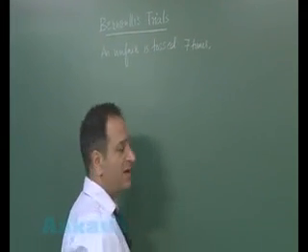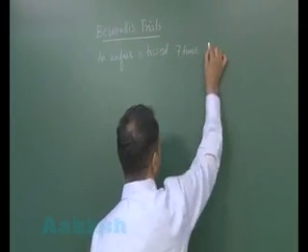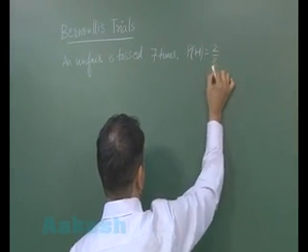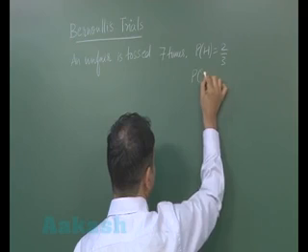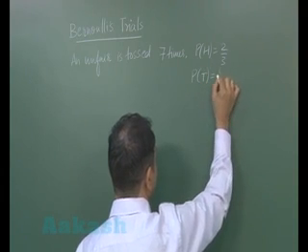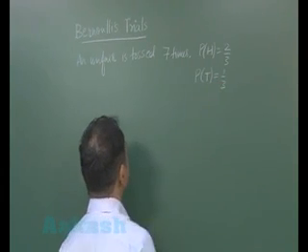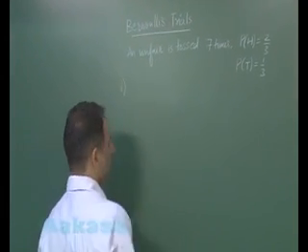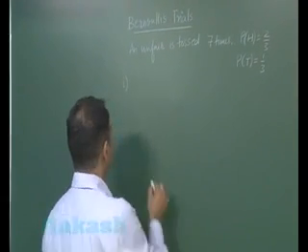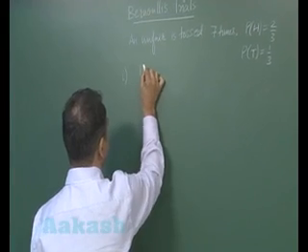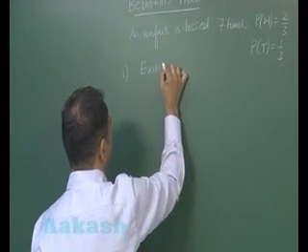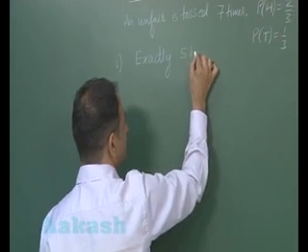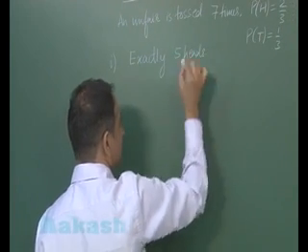The probability of getting head is 2 by 3 and the probability of getting tail is 1 by 3. Now the first part is, what is the probability that there are exactly 5 heads? Now this is the easier one.